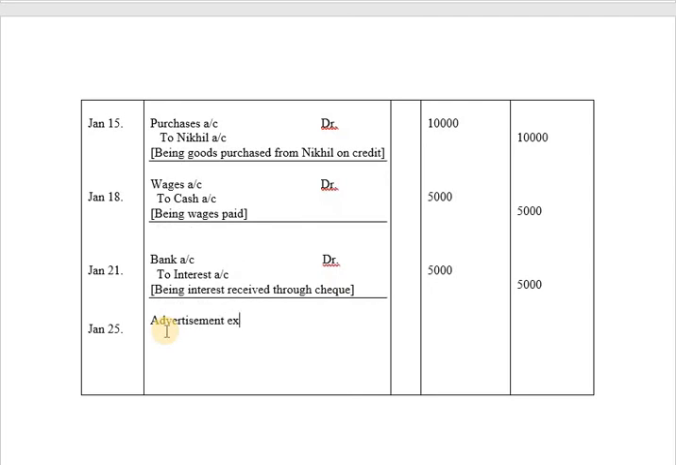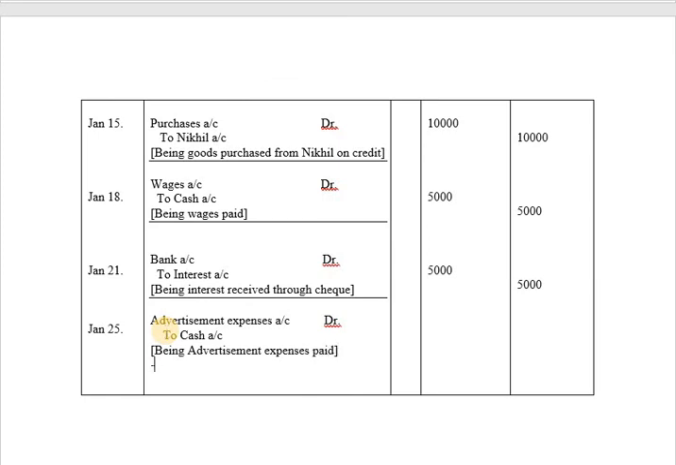Advertisement expenses account debit to cash account and the narration will be written here as being advertisement expenses paid.